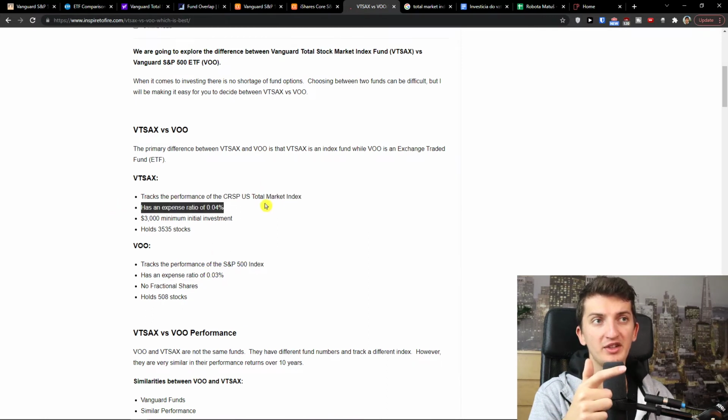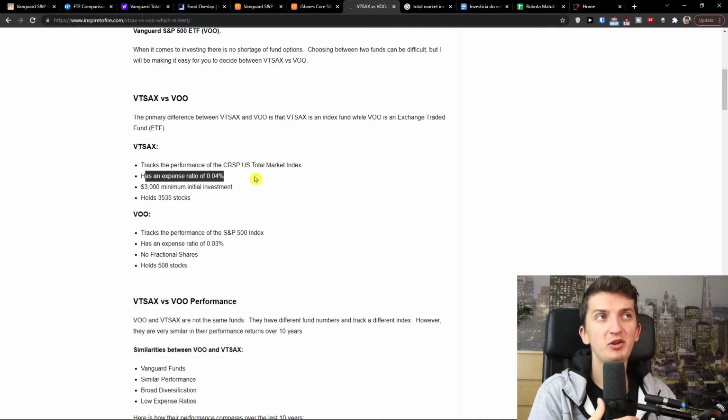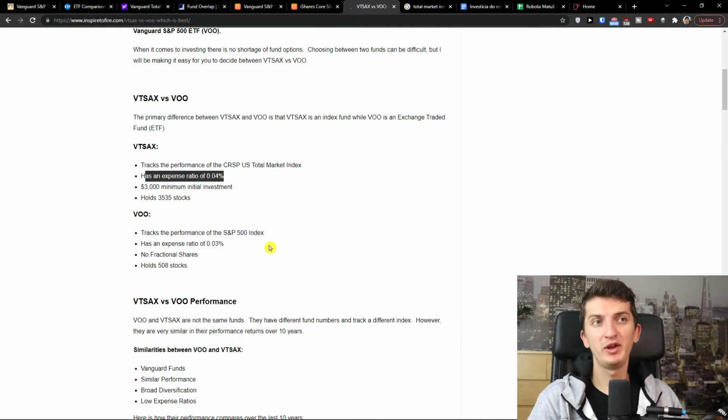And VTSAX copies the total market index. Also you have the expense ratio of 0.03% on VOO and 0.04% on VTSAX. And this is pretty much it. These are the basics that you need to know. VTSAX is just an index fund and VOO is an ETF.